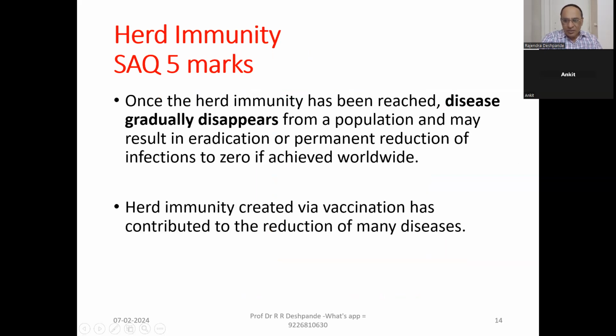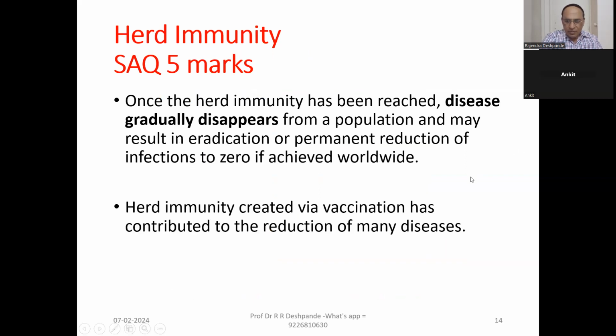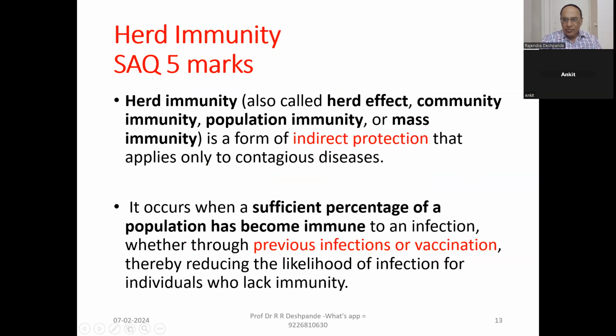Sorry, I will go back. Just a minute. Here, can you see? Community immunity, population immunity, or mass immunity. These are the synonyms. It is a form of indirect protection that applies only to contagious diseases, which spread from one person to another.